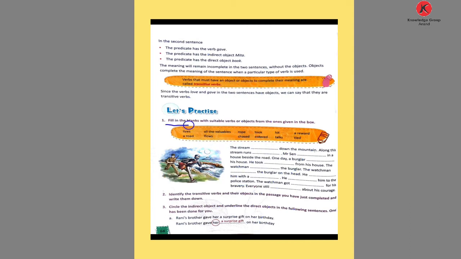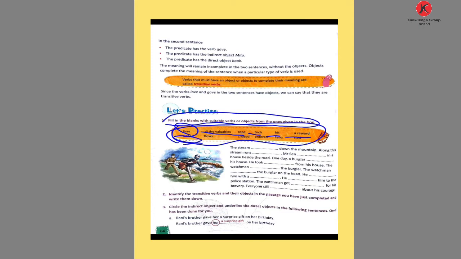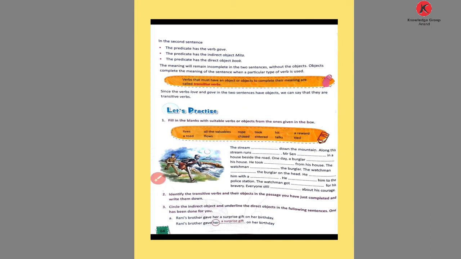Now here we are given: fill in the blanks with suitable verbs or objects from the ones given in the box. Here in the box there are verbs given: leaves, all the valuables, rope, took, hit, a reward, a road, flows, chased, entered, talks, tied. What we have to do is complete these blanks by filling them with these verbs. Let's see the first one.